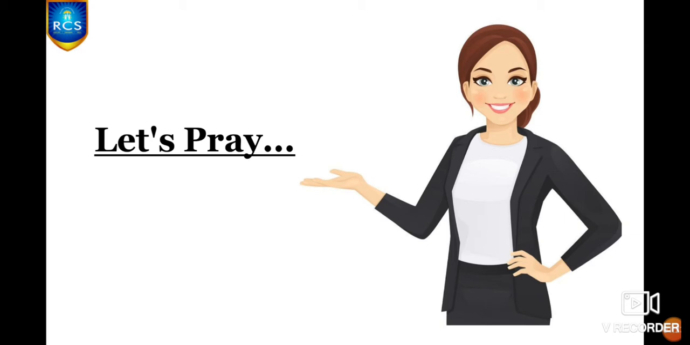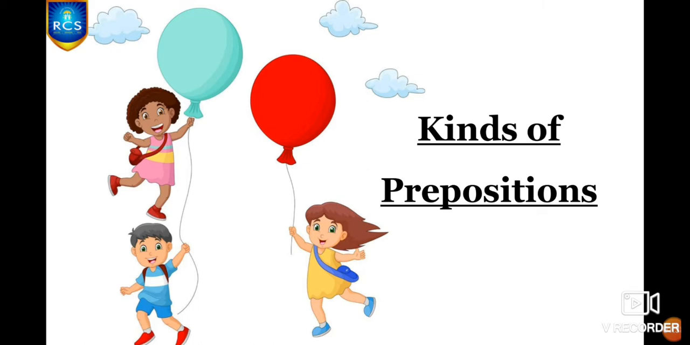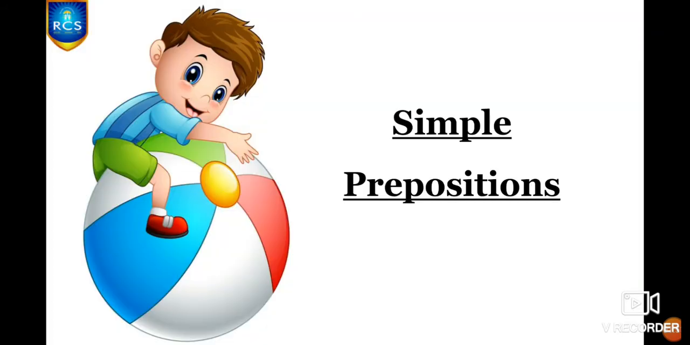Shanti. Children, rub your hands together, keep it on your eyes, open your eyes gently and slowly. And now let's recap what we have learnt in our previous session. Kinds of prepositions, yes? And in concept book, take page number 38. In our previous session, we have completed kinds of prepositions and also the simple preposition, yes?